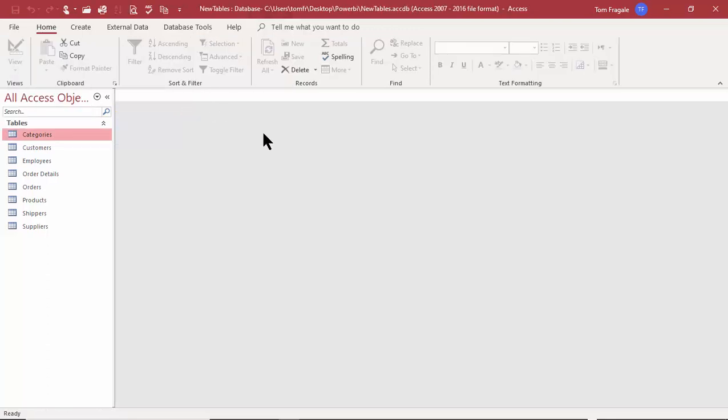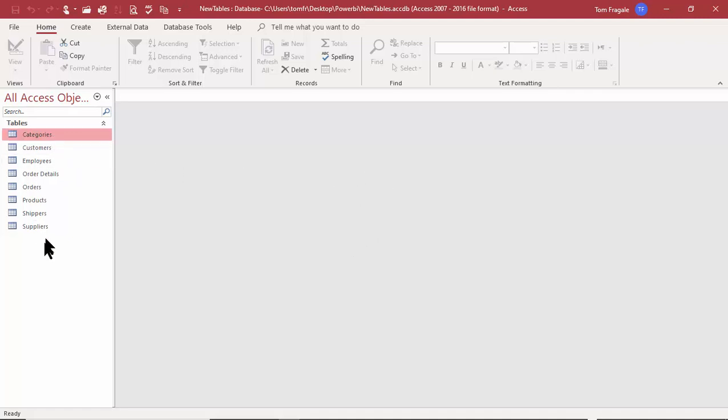So we're just taking a tour of the screen. If we look down here where it says Ready, we have the status bar. There are different things that will show up on the status bar as we go through the entire course. So I'll try to show you when it's important to pay attention to the status bar. So now you have an idea of the screen.